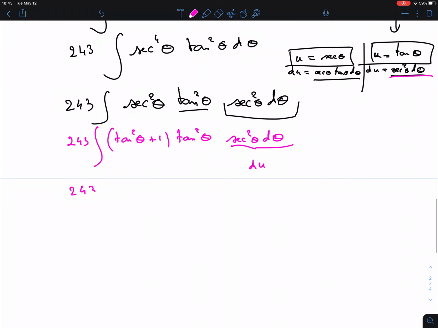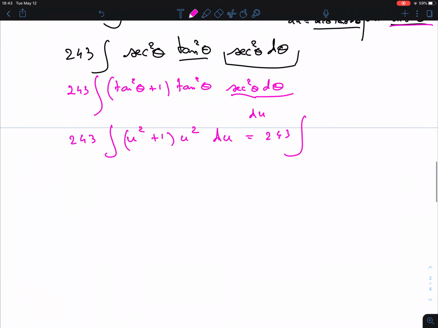So I get 243 times u squared plus 1 times u squared du. We have to expand this, that is u to the 4th plus u squared du. That is 243 times u to the 5th over 5 plus u to the 3rd over 3, plus c, I guess.